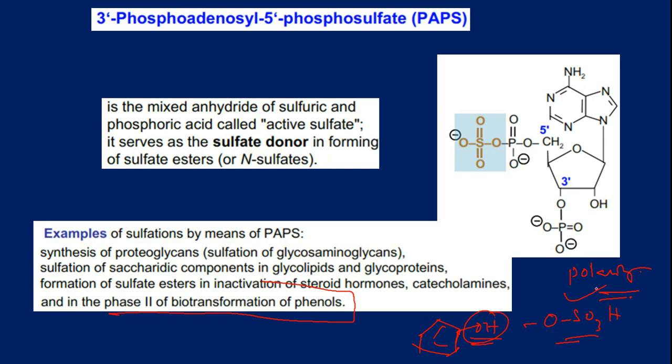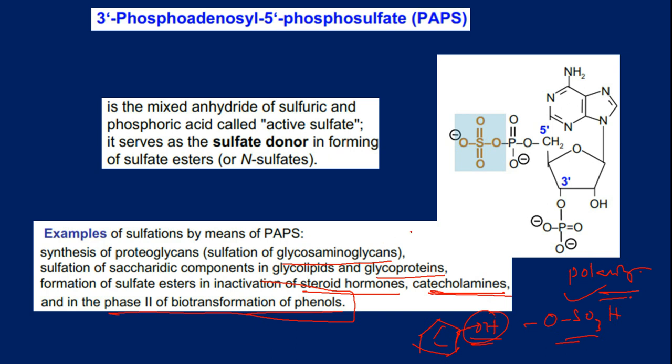Polarity will increase significantly. Along with this, several other compounds like glycosaminoglycans, glycoproteins, etc. can be synthesized. Also, neutralizing catecholamines, biotransformation of phenols, as well as steroidal hormones can be done with